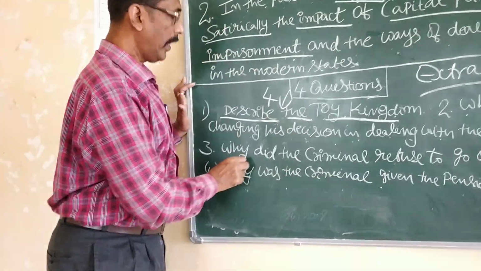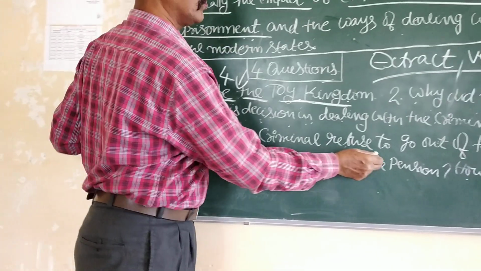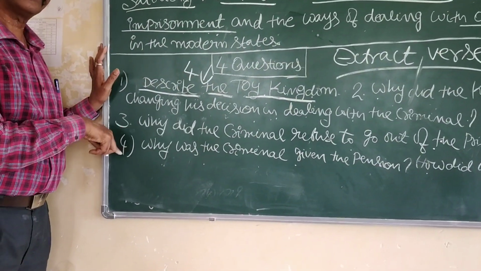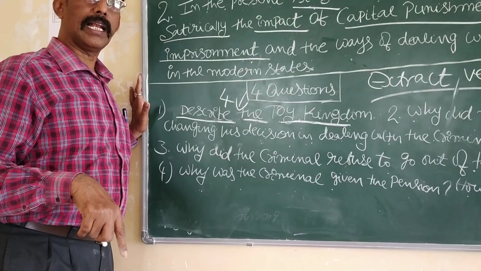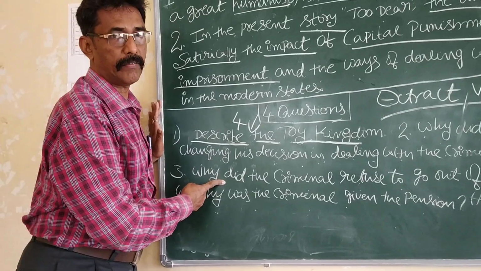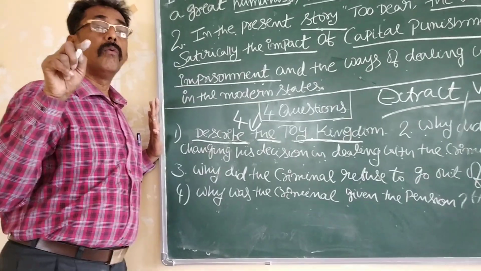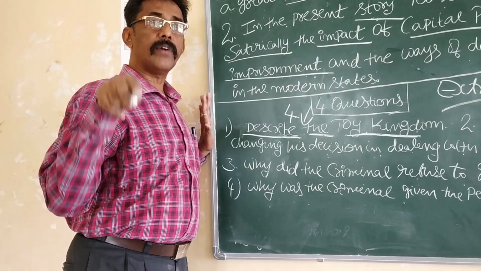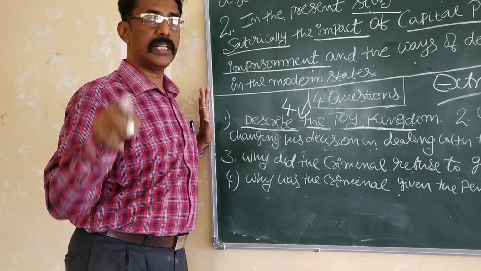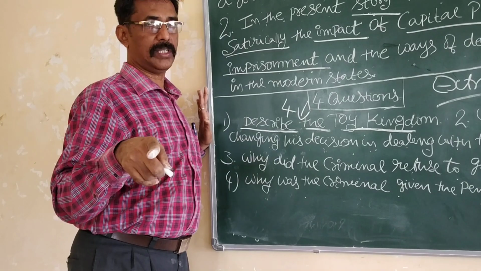Next, why did the criminal refuse to go out of the prison? A general question. But why was the criminal reluctant to go out of the prison? This is called the second. Next, what are the reasons put forward by the criminal not to go out of the prison? This is called the third question.